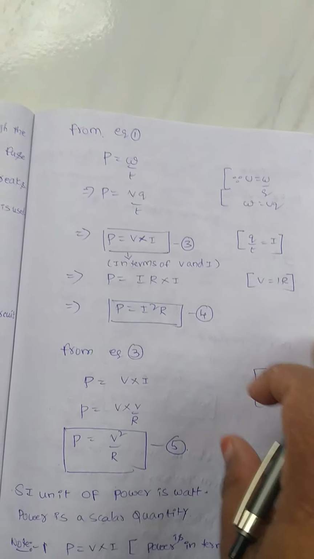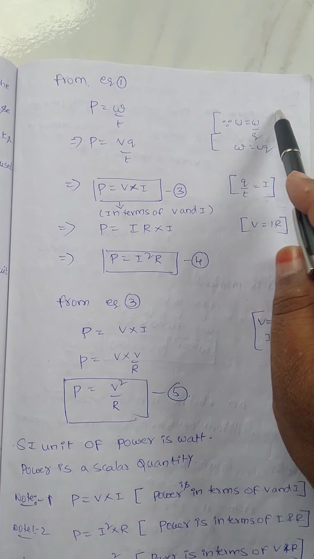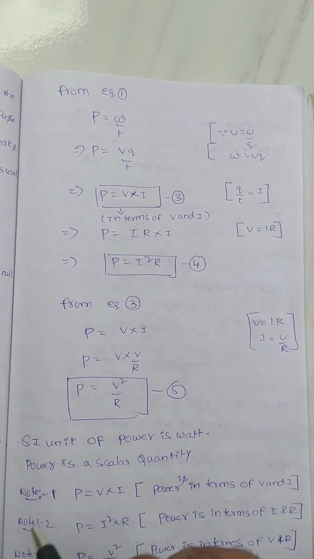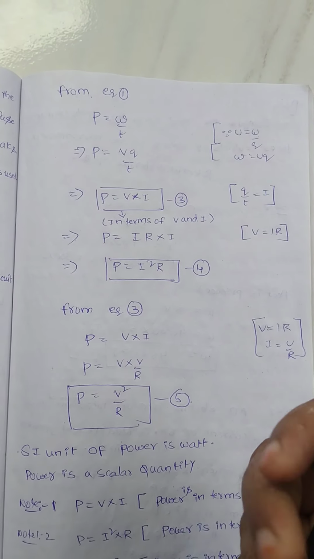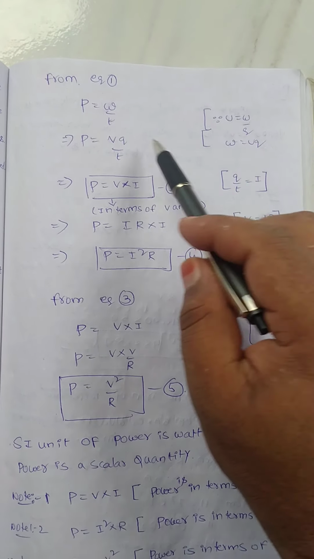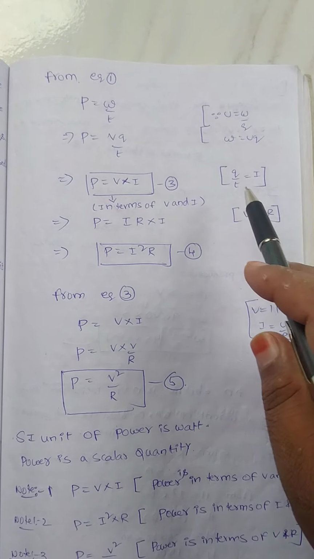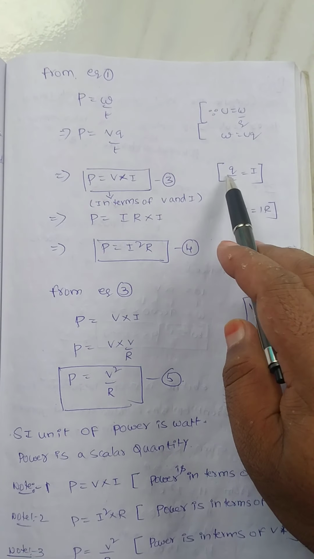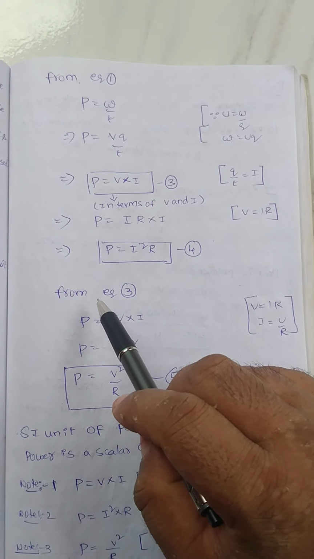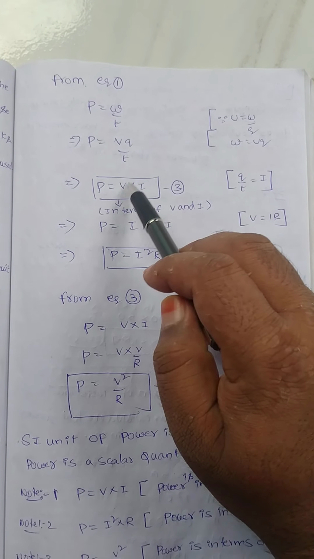See from equation 1, P = W/T. But we know very well potential difference equals W by Q. Already at the time of potential difference I gave this formula, V = W/Q. So V = W/Q and W = VQ. That one I substitute here, VQ by T. Right or not? But the electric current formula is I = Q/T. So in the form of Q/T I substitute I. Then it is V into I.